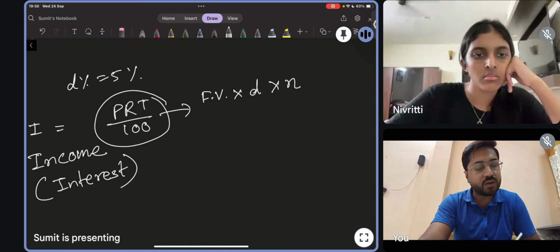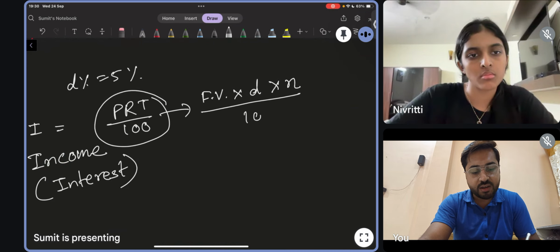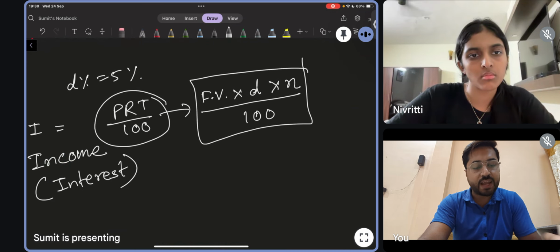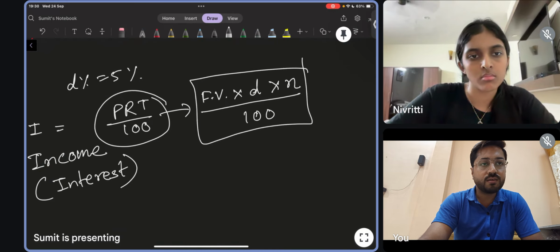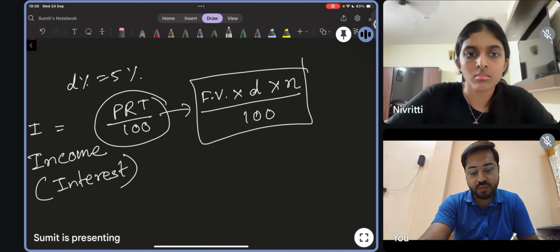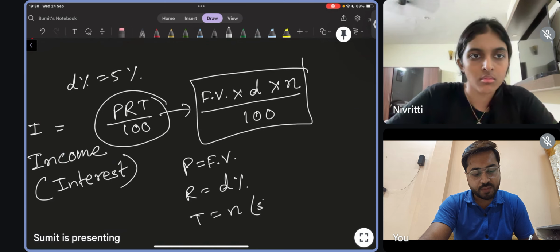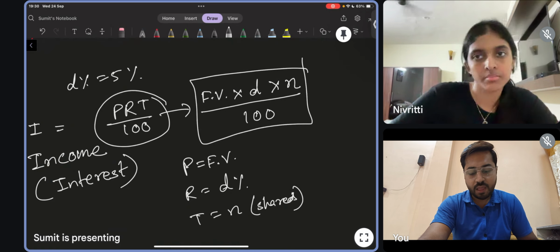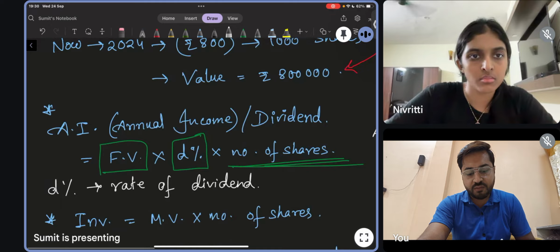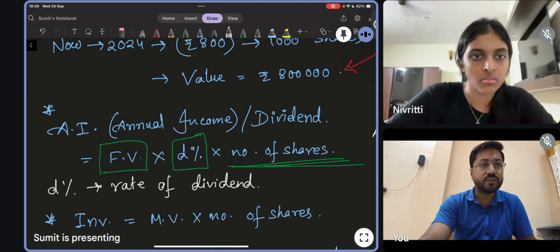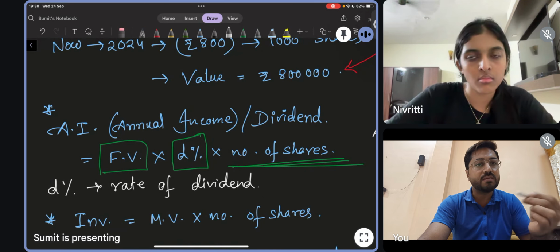So N will be number of shares, and divide by 100. So this will be your annual income. Clear? Where P becomes face value, R becomes dividend percent, time becomes number of shares. Clear? So that is the formula: face value into dividend percent into number of shares. Dividend percent means D by 100.